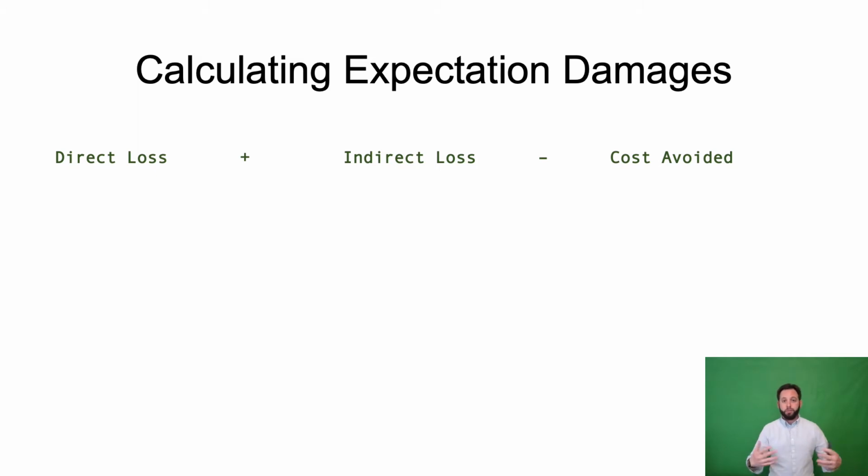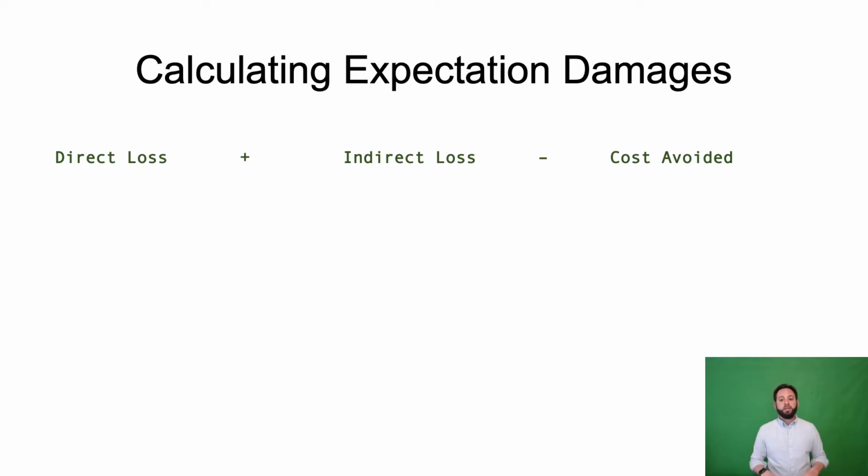They're proximately caused by the breach and are reasonably foreseeable by the breaching party, minus any cost avoided. If the contract is terminated early, the injured party might have avoided certain costs, also sometimes called losses, by not having to perform any more of its obligations, such as a buyer who had only paid part of the purchase price has avoided the cost of paying the remainder of the purchase price.